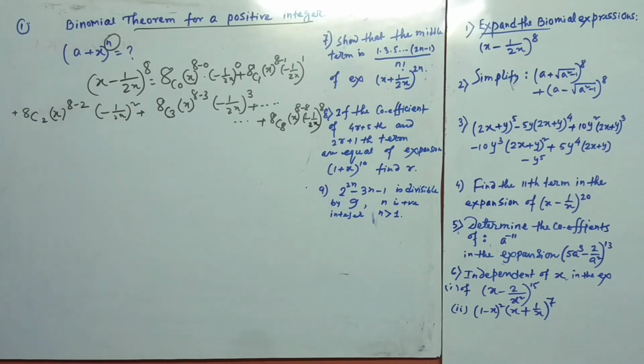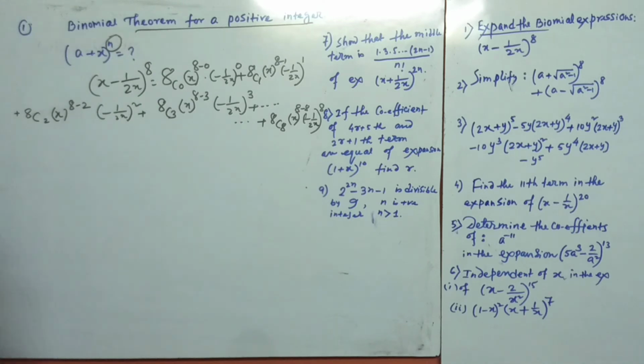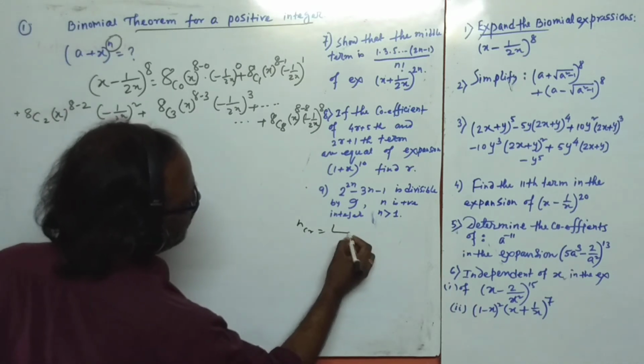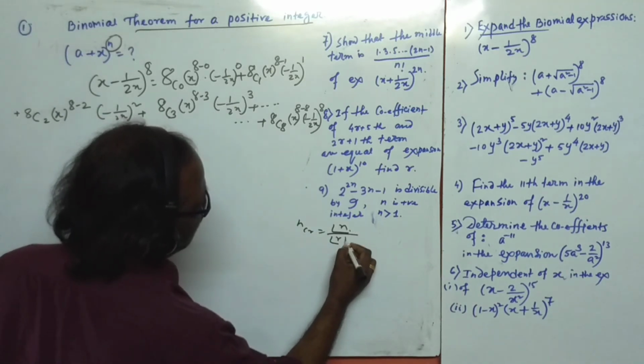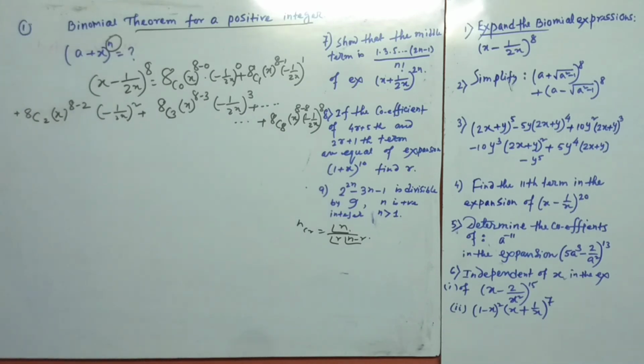This is the expansion, and we should break the terms 8C0, 8C1, 8C3 like that using the formula of combination nCr. This is the formula factorial n by factorial r and factorial n minus r. Use this formula and simplify.